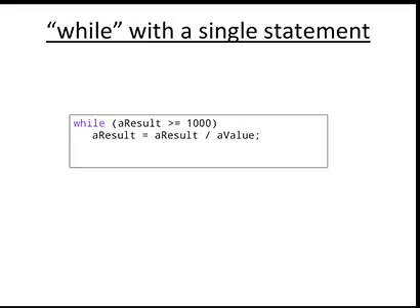The body of the loop can contain more than one statement. If it contains only one statement, then the curly braces are not compulsory. It is a good practice, though, to use the curly braces even for a single line. In while, if the condition is not true, then the body of the loop will not be executed, not even once, not even one time. So it is different in the do while loop. This is the difference with the do while loop.